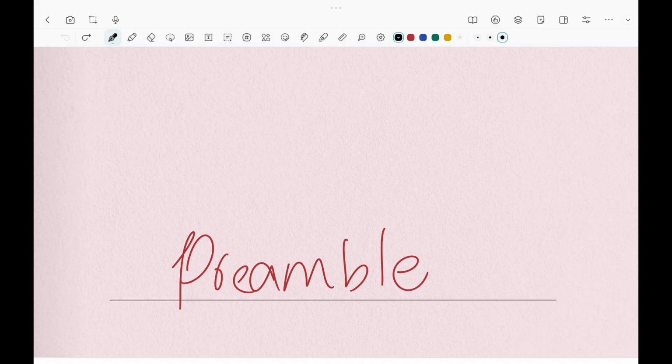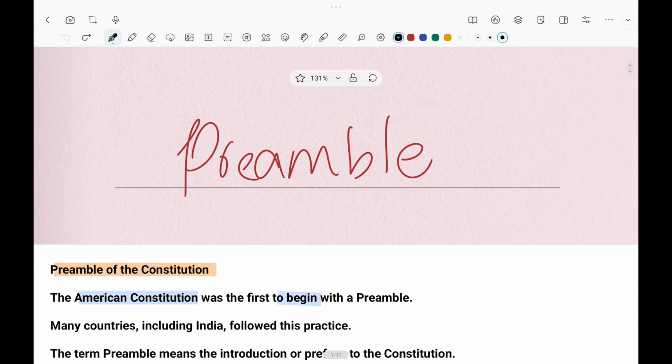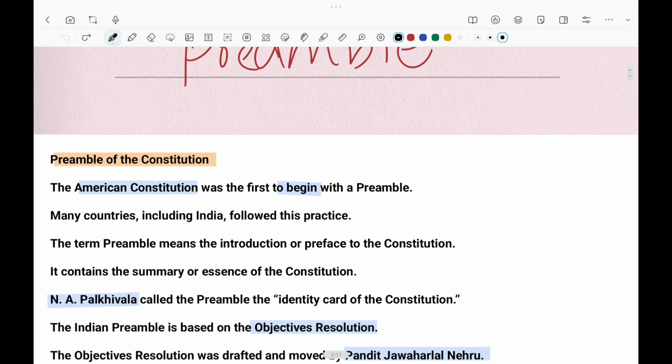The next chapter is Preamble. Preamble was inspired from the American Constitution. N.A. Palkhivala calls the Preamble the identity card of the Constitution.